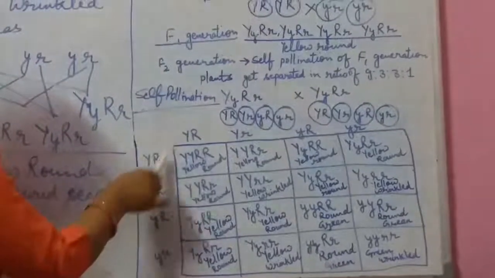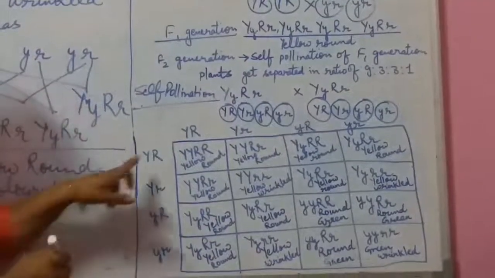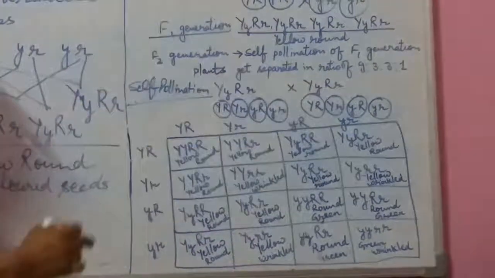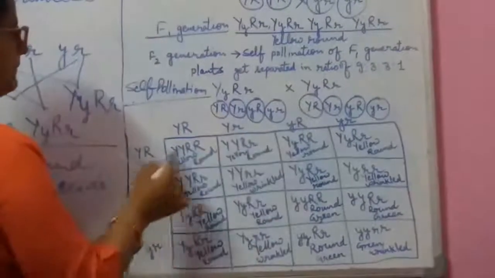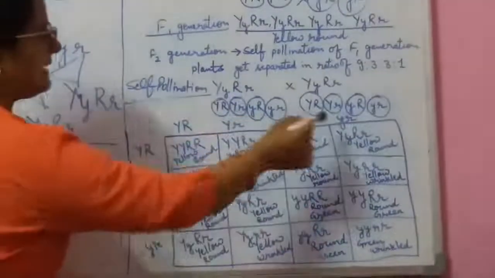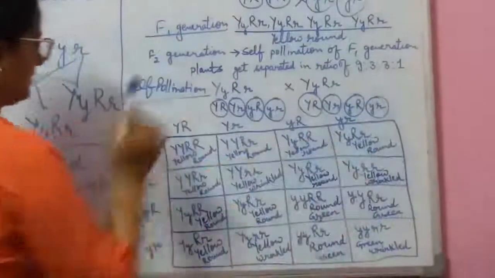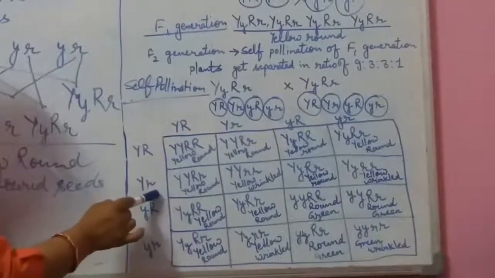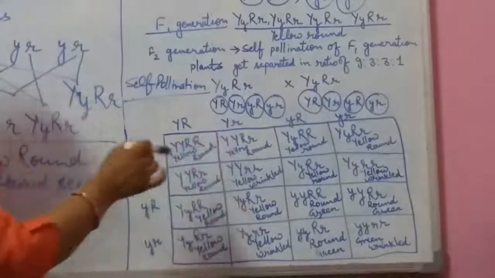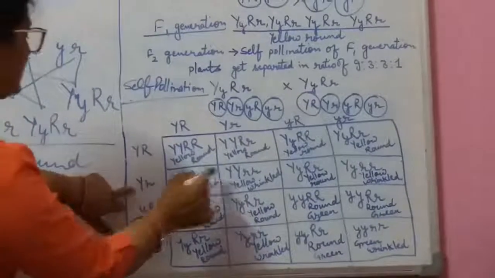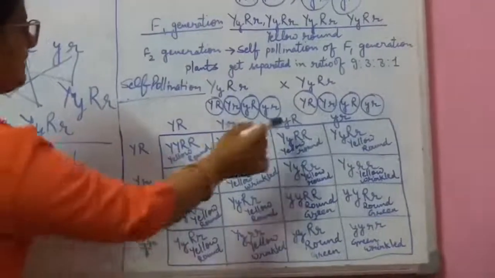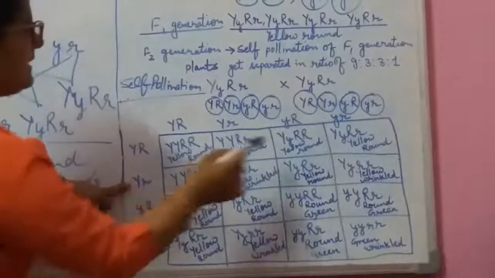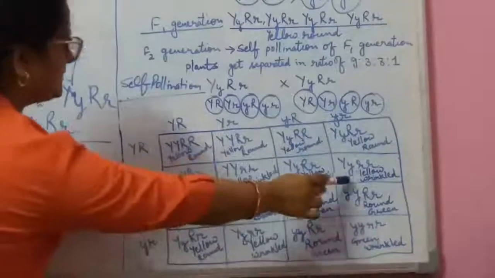Capital Y, capital Y, capital R, and capital R. Then again, capital Y, capital R, small r. Capital Y, small y, capital R, capital R. Capital Y, small y, capital R, small r. Then again, capital Y, capital R, small r. Capital Y, capital Y, small r, small r. Then capital Y, small r, capital R. Capital Y, small r, small r.